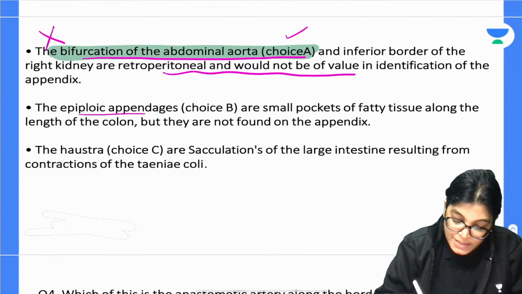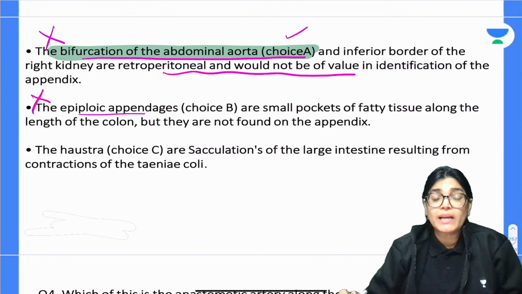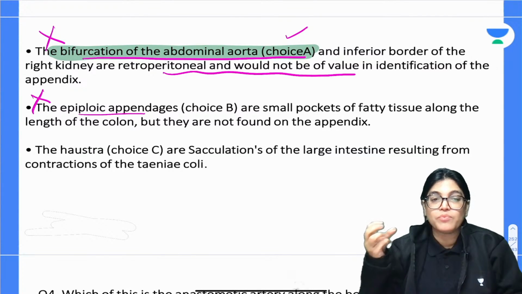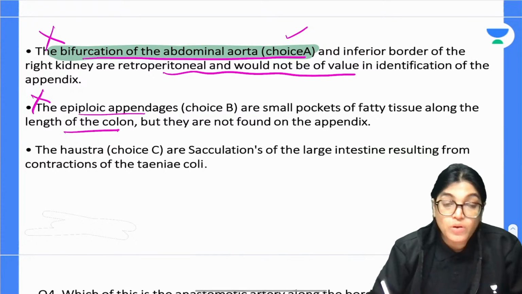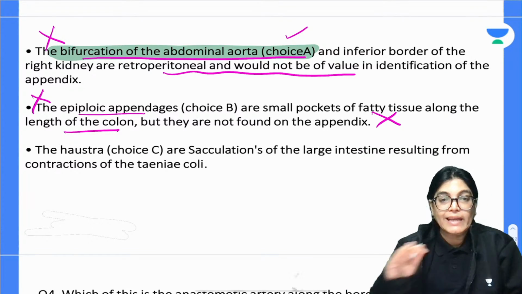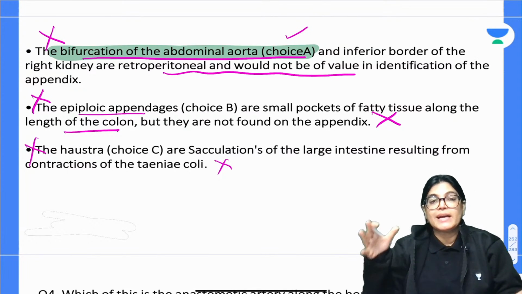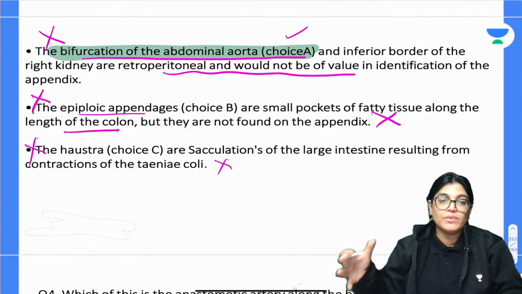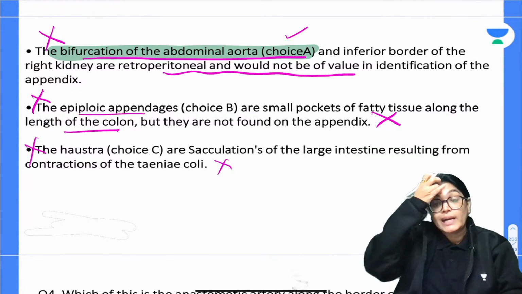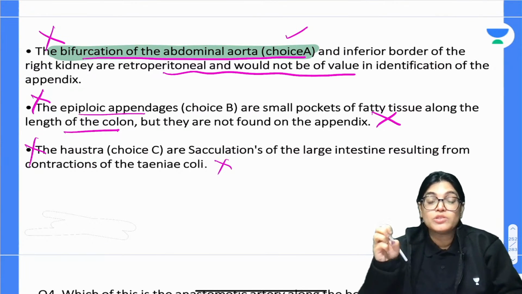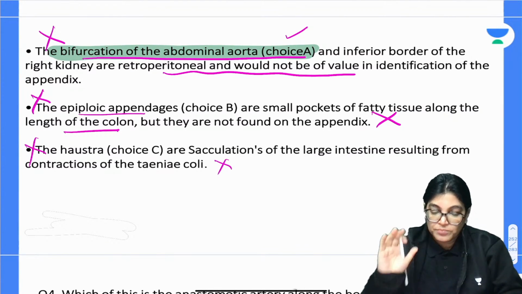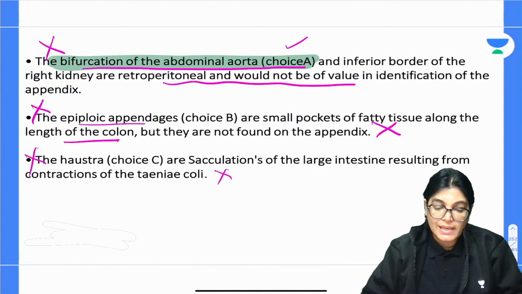Appendices epiploicae is given as the choice, but again we know that these are small pockets of fat tissue along the entire course of the colon, not specific to only appendix. Haustration is also not specific to appendix. Actually, the entire large intestine will have haustration, and we know that haustration is produced due to longitudinal contraction of tinea coli. So yes, we have got all these incorrect options.